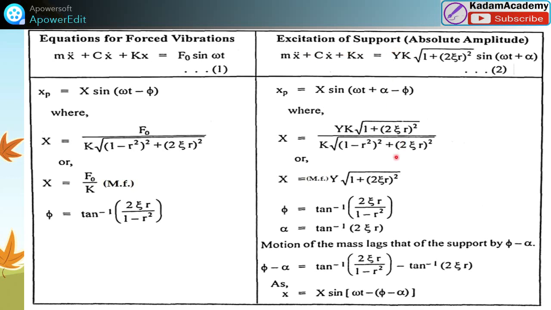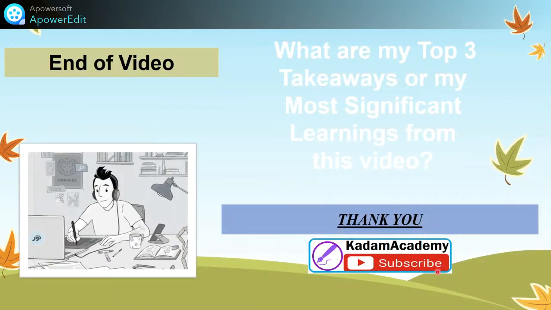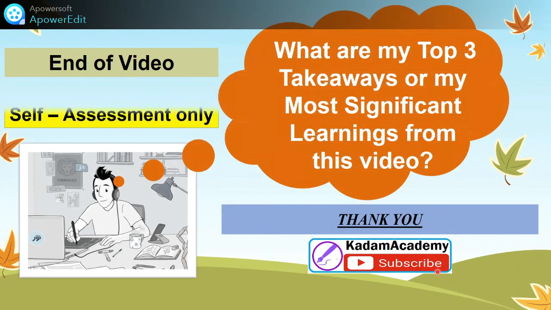As we know, phi minus alpha means the motion of the mass lags that of the support by phi minus alpha. And here is the complete derivation for understanding harmonic motion with base excitation of the support.